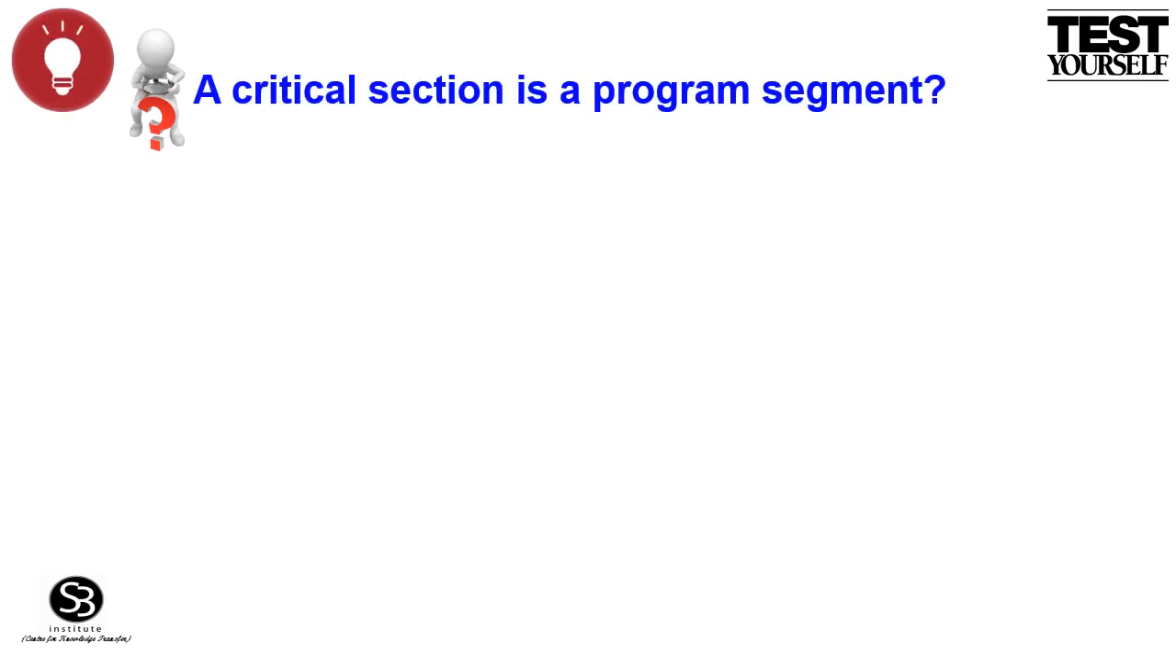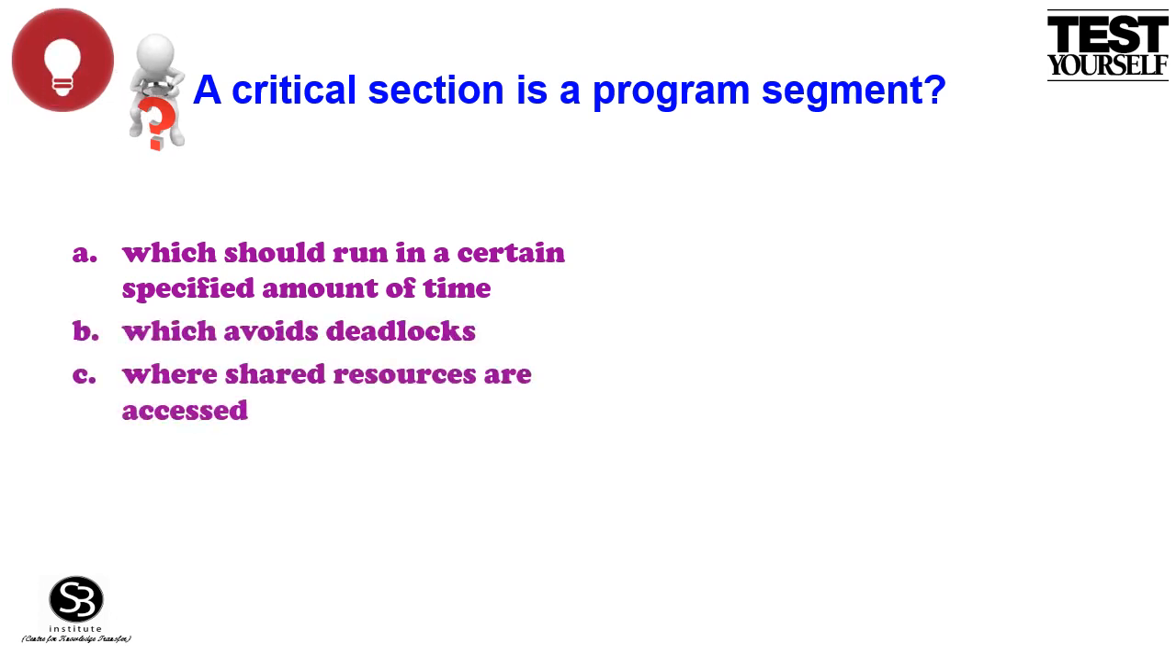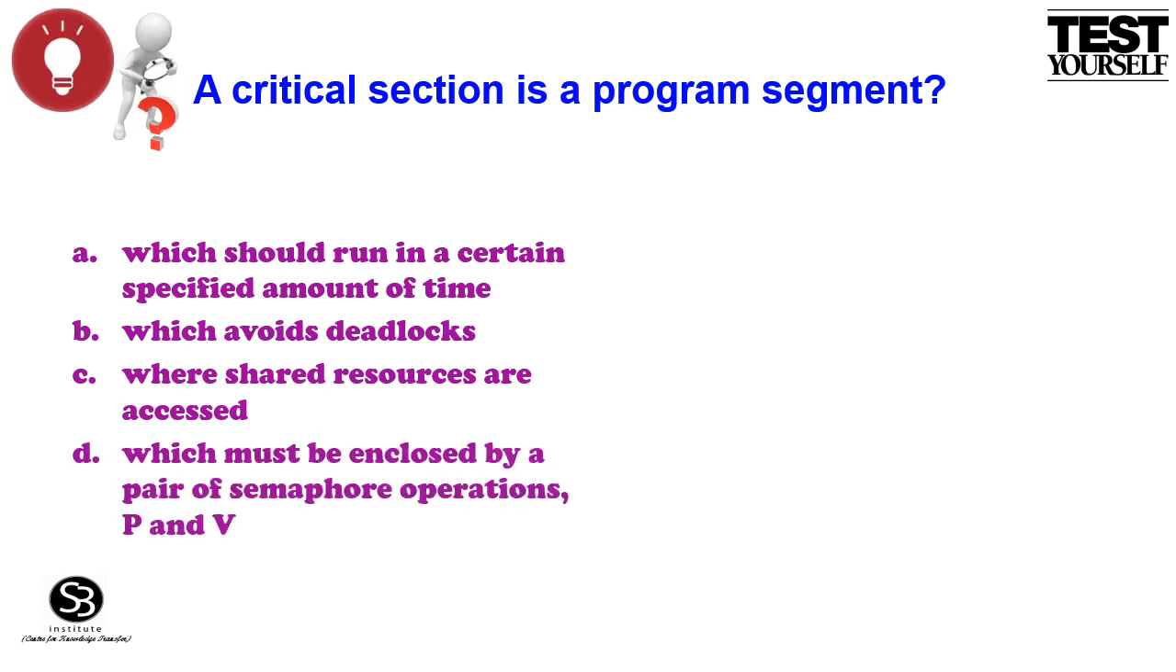Question. A critical section is a program segment. The given options are option A, which should run in a certain specified amount of time, option B, which avoids deadlocks, option C, where shared resources are accessed, option D, which must be enclosed by a pair of semaphore operations P and V. Here are the explanations.